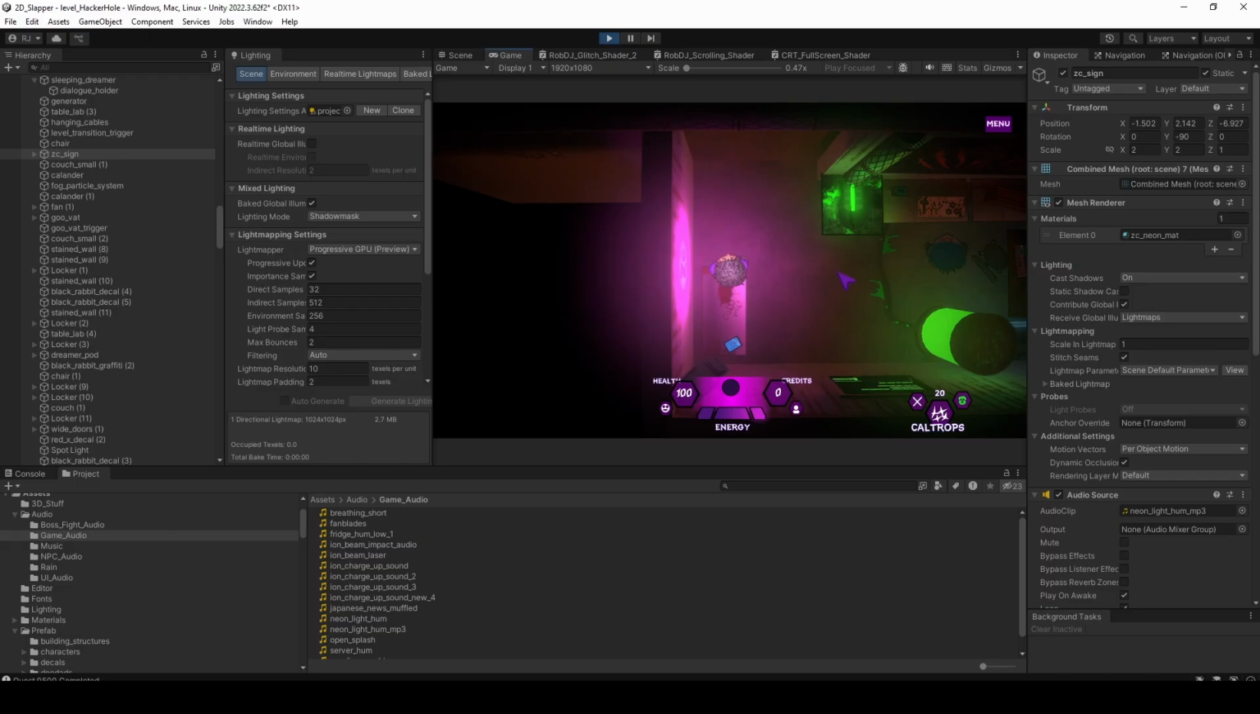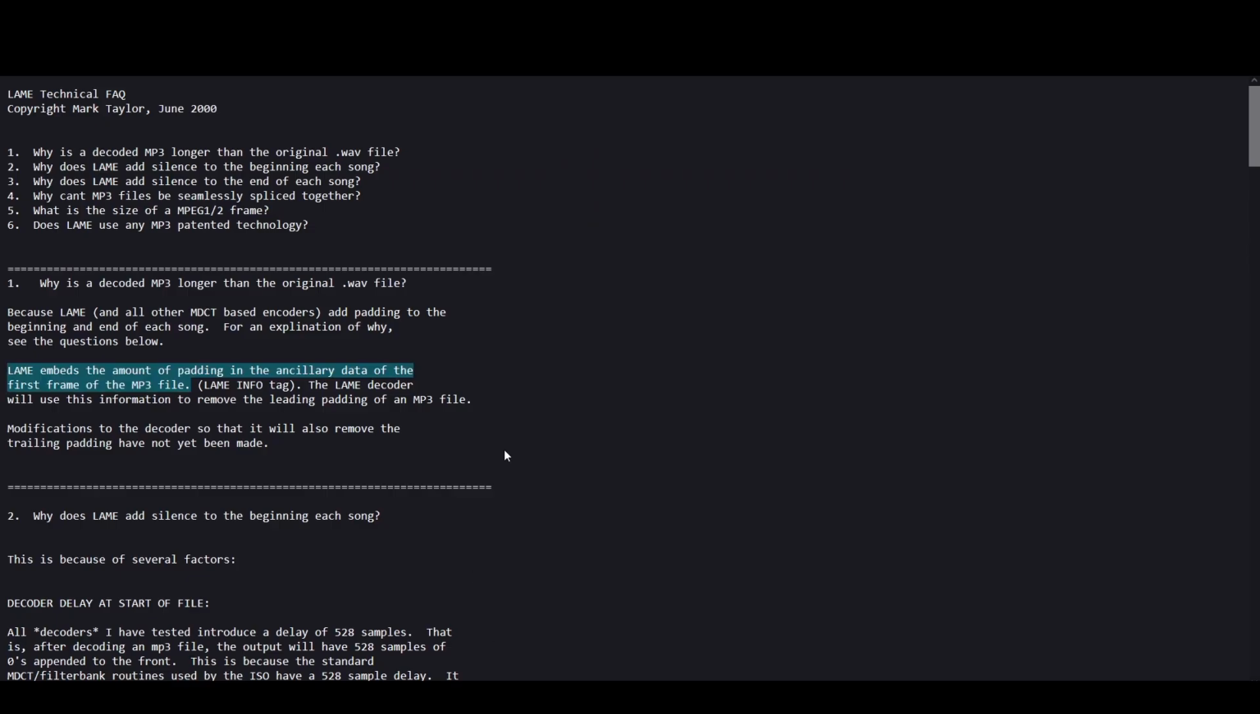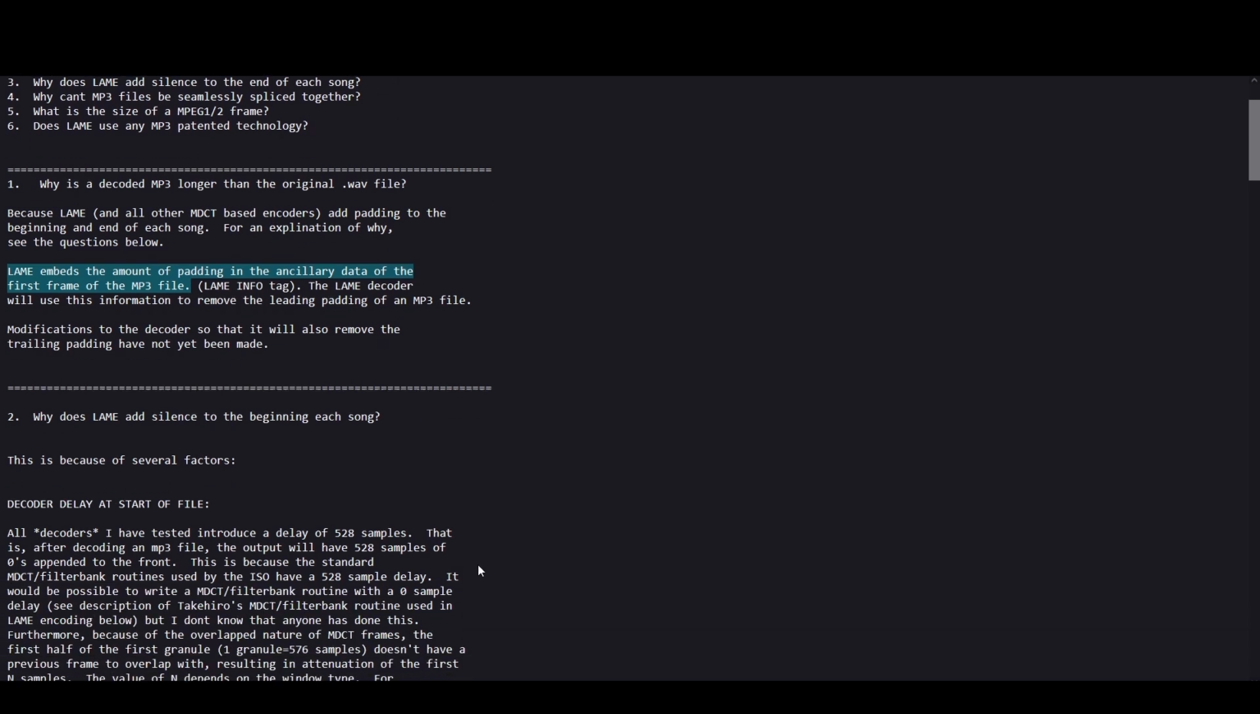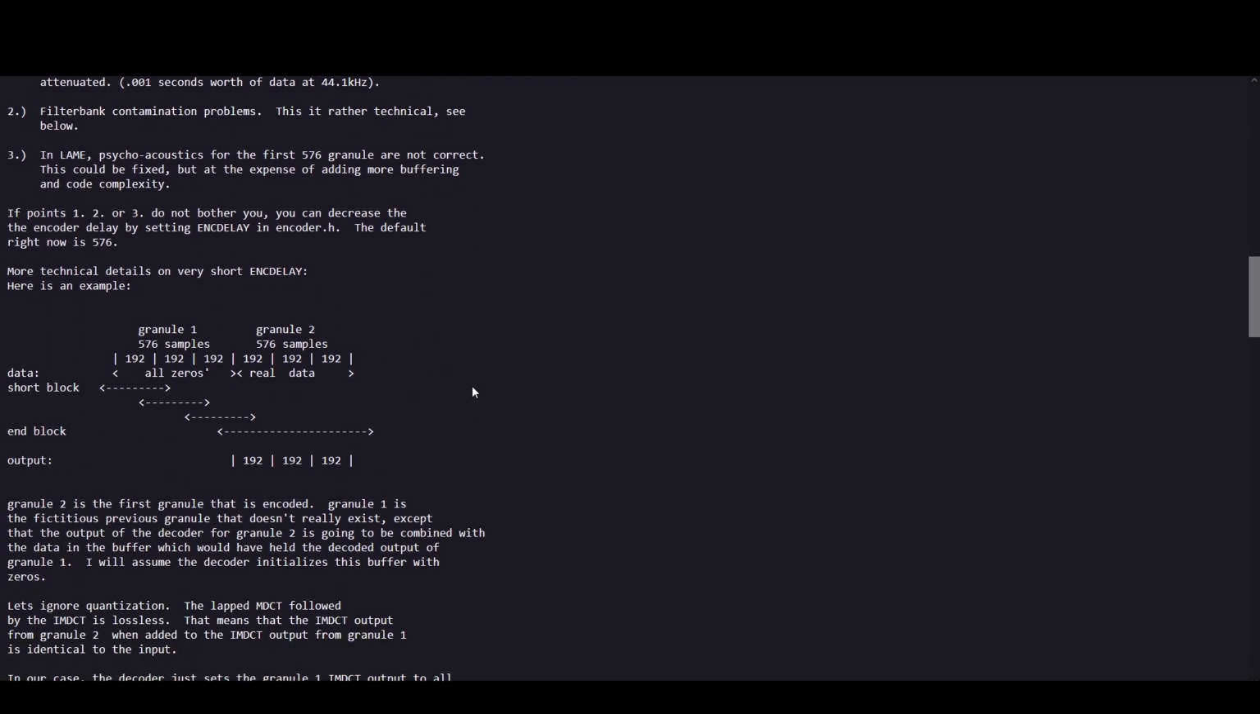And if you check the LAME documentation, say you're exporting things using Audacity. Audacity uses LAME to export into MP3 file format. And if you look at the documentation for LAME, it says that it embeds an amount of padding in the ancillary data of the first frame of the MP3 file. Now, I've tried to go into more detail by reading the documentation, but to be honest with you, I'm not a sound guy, so this is all lost to me.